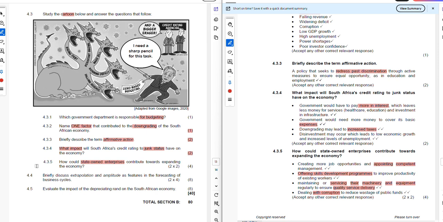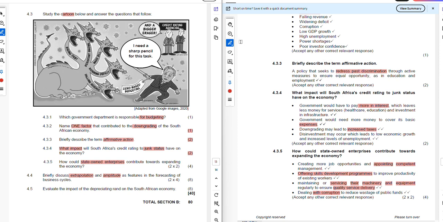Now we are done with 4.3. Now we're going to look at 4.4. Briefly discuss extrapolation and amplitude as features in the forecasting of the business cycle. So this you need to recall from the class. If unfortunately you've forgotten what extrapolation and amplitude are, you will have a challenge in explaining what the features are in the forecasting of the business cycle.